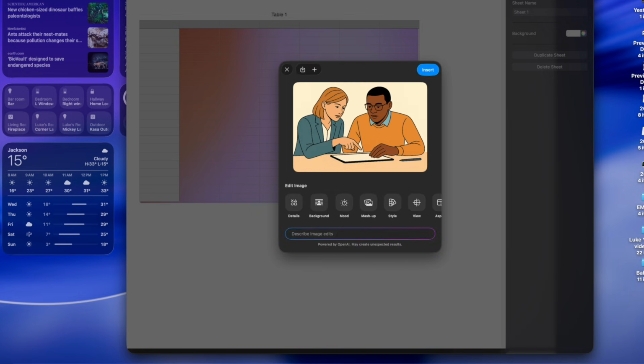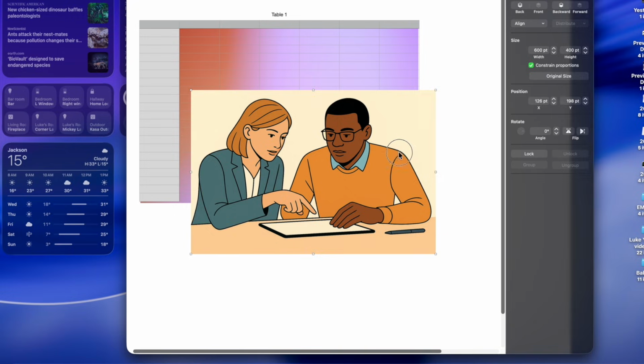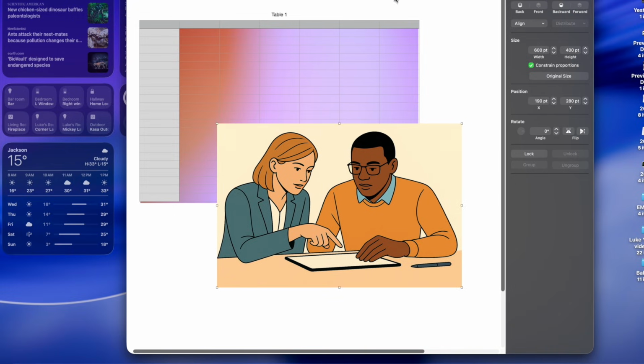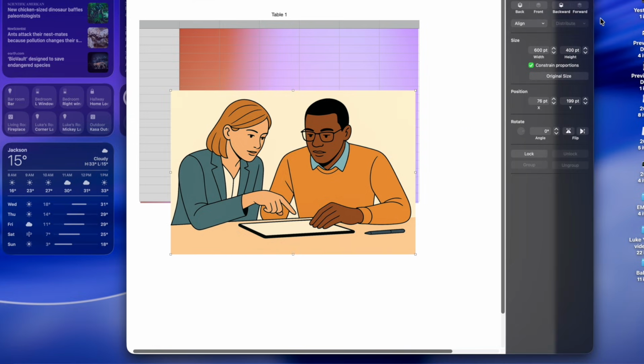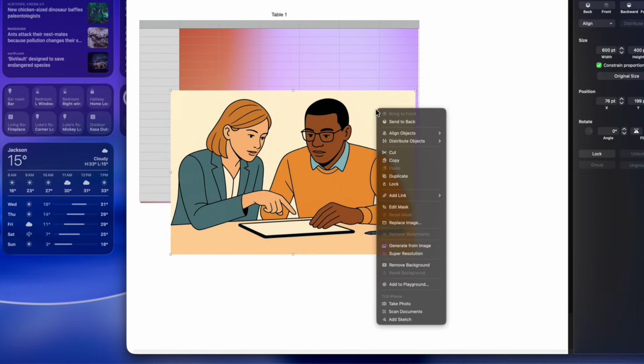Okay, and it actually did create a better object, what I was looking for. And then, of course, you could add more things to it, but I can go to Insert now, and it puts it in here. I probably would have preferred the background being removed, which I could do anyway. There is a feature that lets you do that. As you can see, there is still no transparency here, which I probably should have added as a transparent background, but you can get rid of the transparency if you really wanted to.